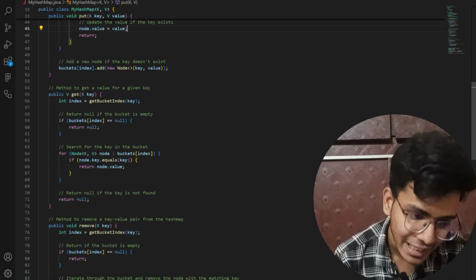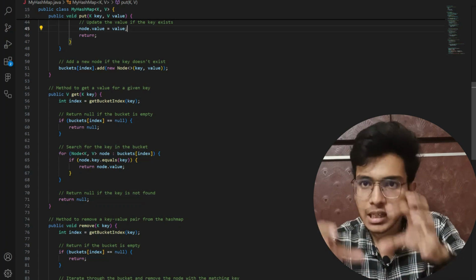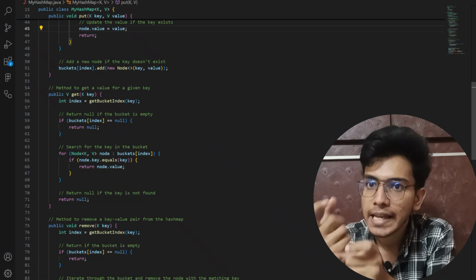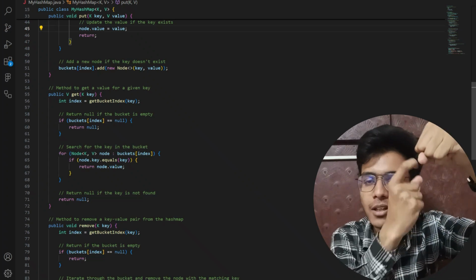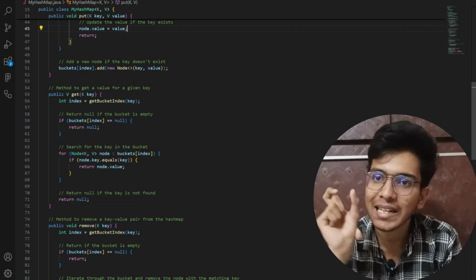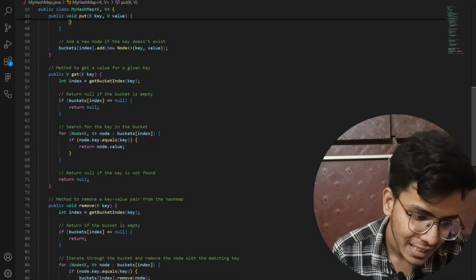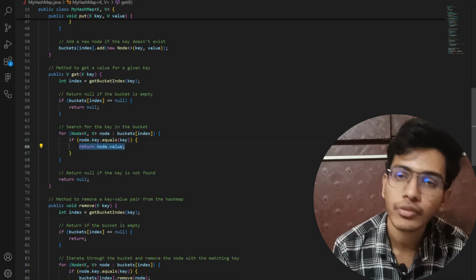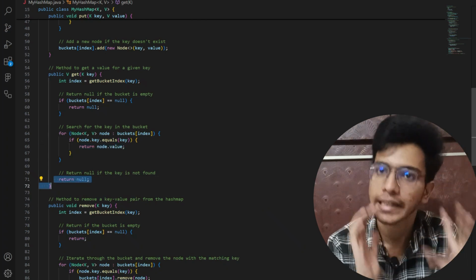Now let us talk about the get function. First of all, I'm taking the key and finding the bucket value for that particular key. After getting the bucket value, I am performing a loop to get that particular key value pair, searching for that particular element. If that element exists, then I am returning its value. If it doesn't exist, then I am returning null. This is the get function.